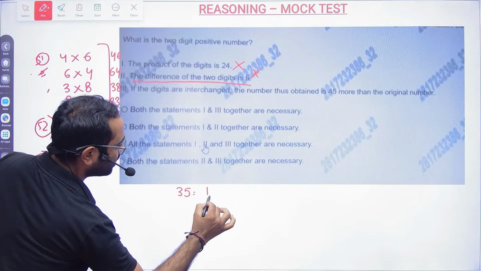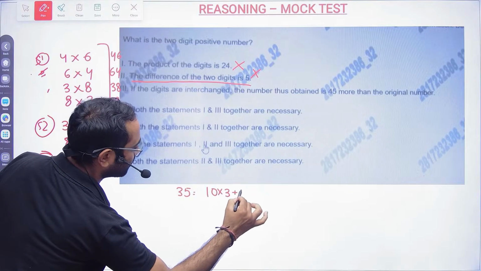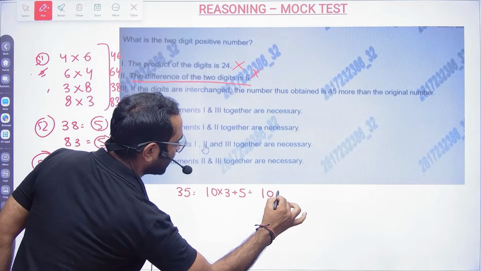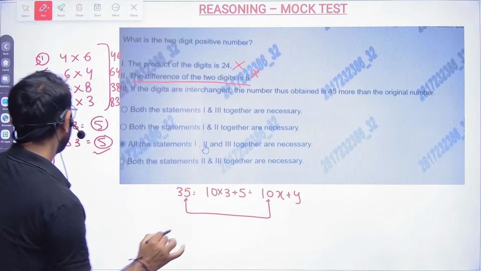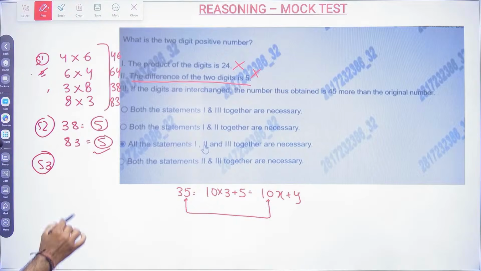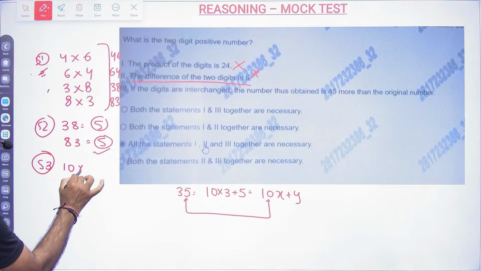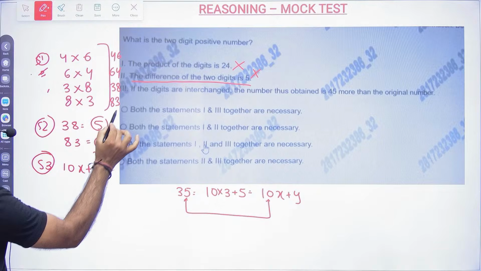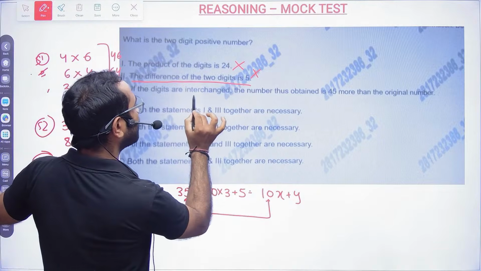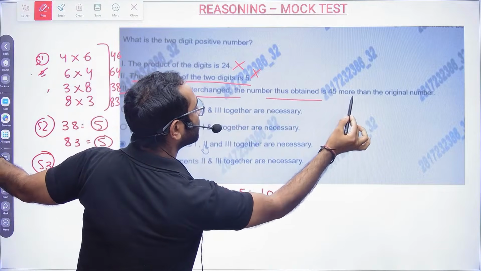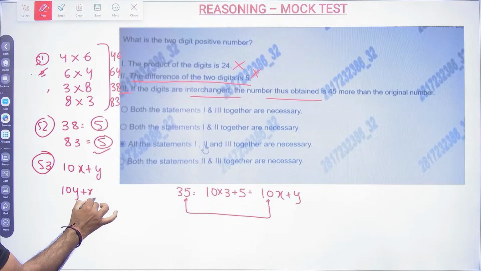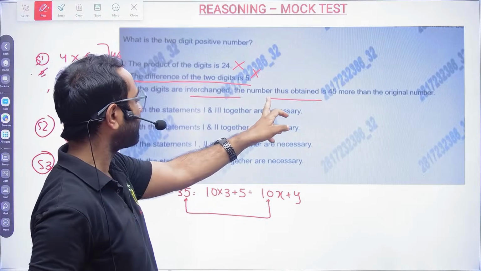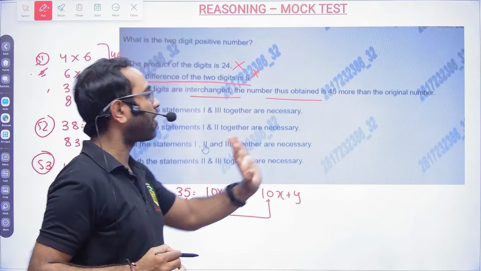Now if the digits are interchanged, suppose the number is 35, how do we write it? 10 into 3 plus 5. So that is the form: 10x plus y is the form of a two-digit number. So my two-digit number is 10x plus y. Now statement 3 says, if the digits are interchanged, the number thus obtained is 45. If I interchange the digits, the number thus formed is 45.